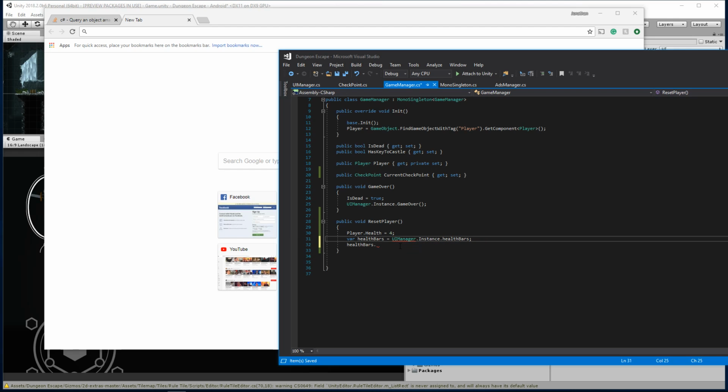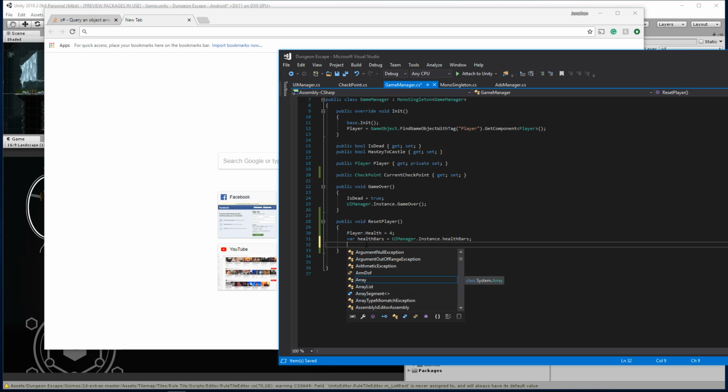Yeah, that sucks. That would have been really cool to show you guys. Here, for the sake of it, let's go ahead and just do this. We have our health bars here. We're going to say var list of health bars, just for example purposes. So here, var list of health bars is going to equal